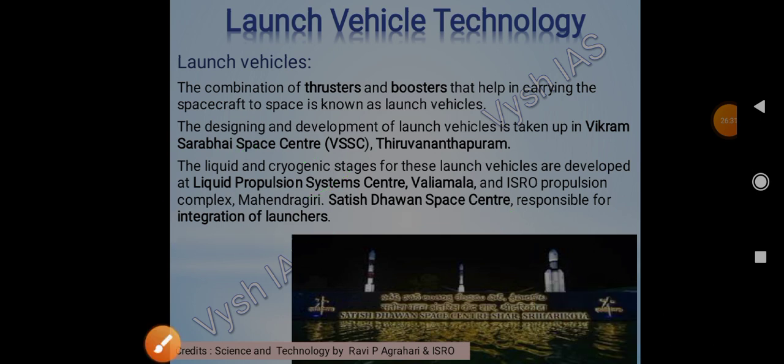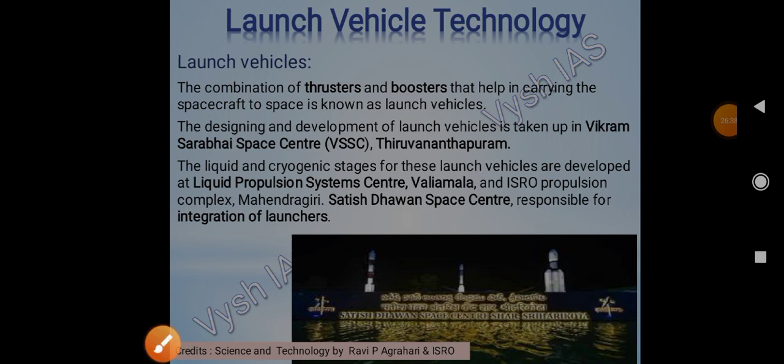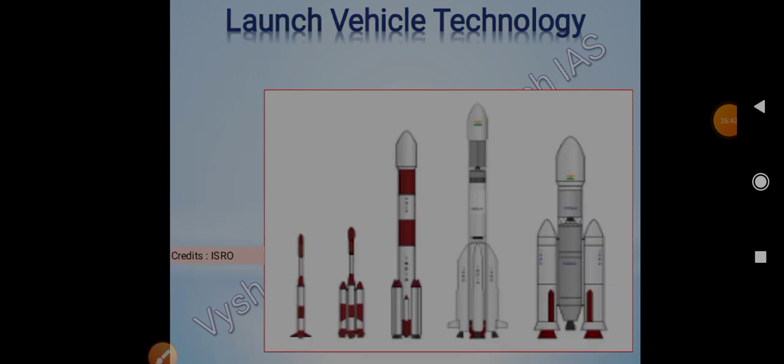And then Satish Dhawan Space Center is responsible for the integration of launchers. Mostly we see launchings through here only, Satish Dhawan Space Center, right? It is in Sriharikota, Andhra Pradesh. So these are the launch vehicles.